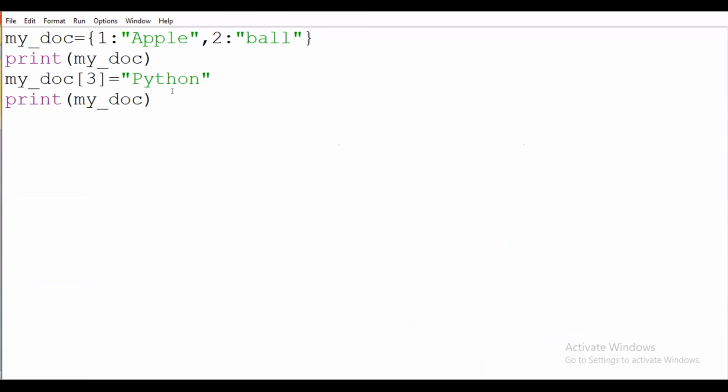Now we will see the next, that is pop. We will see the pop operation. What the pop operation means is it removes a particular item by finding some element like that. Suppose here I am writing a print of my dog, my dog dot pop of, suppose I write 2.